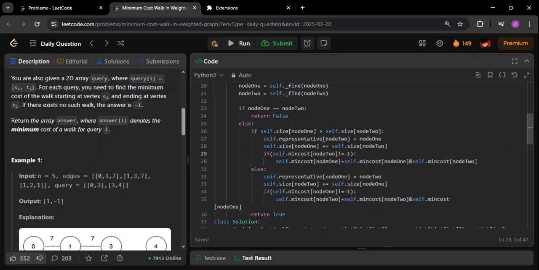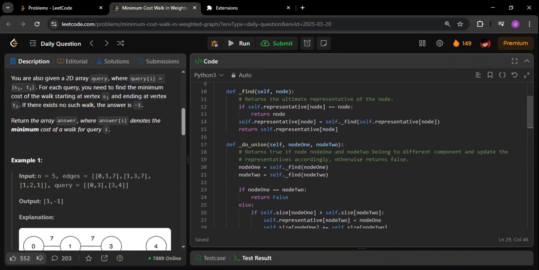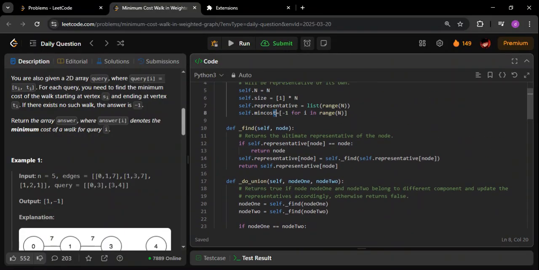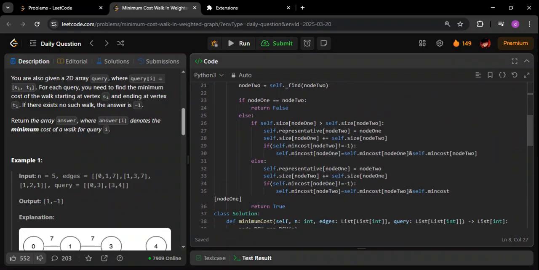Now this is something extra that I'm going to do here for this particular question. See, if node 2 has a min cost, that is, if the min cost is not -1 (initially everything will be -1), then we set self.min_cost of node 1 equal to self.min_cost of node 1 AND self.min_cost of node 2. We are basically doing an AND between these two.